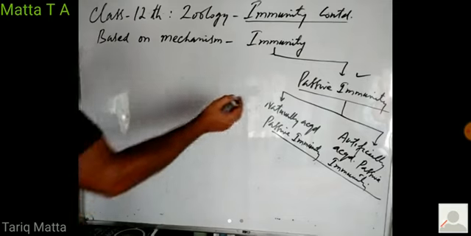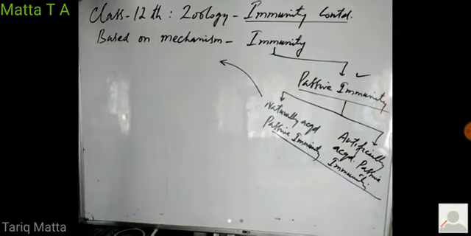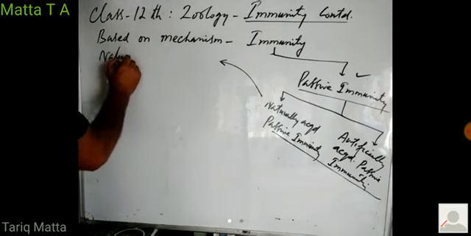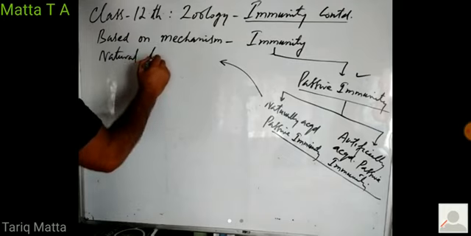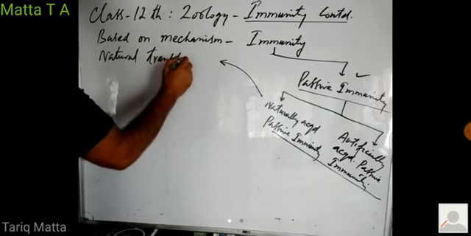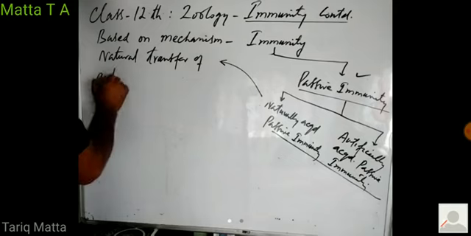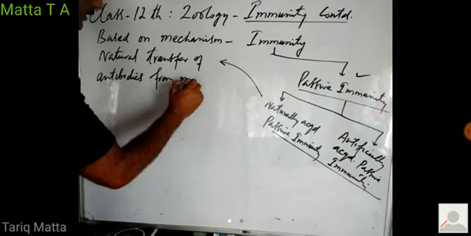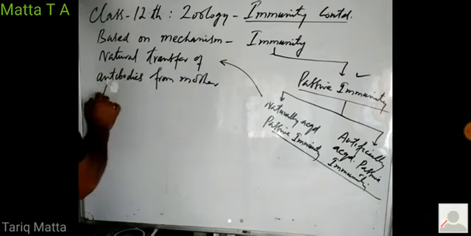What is naturally acquired passive immunity? It involves the natural transfer of immunity-providing substances, natural transfer of antibodies, from mother to fetus.